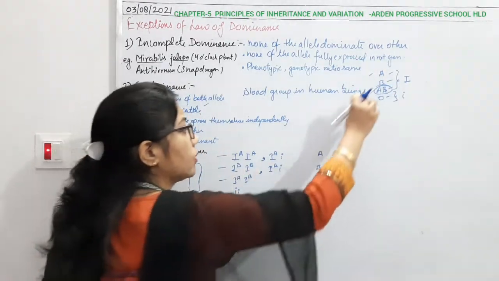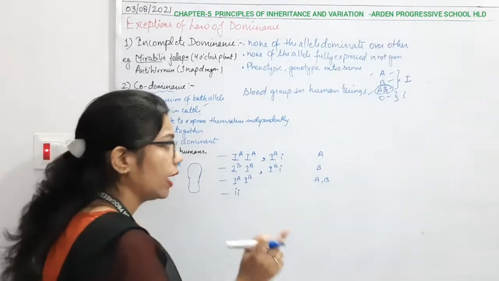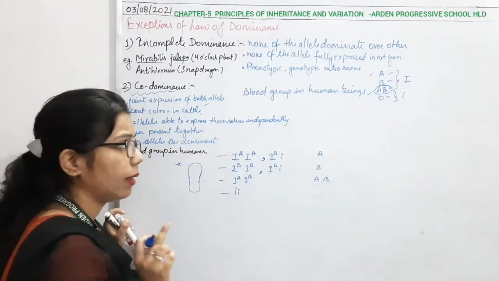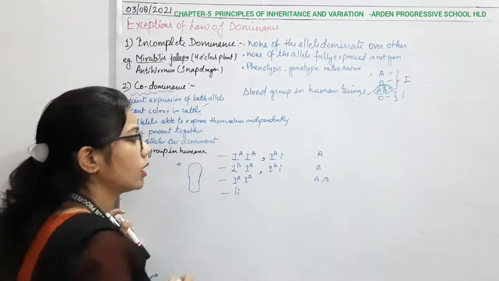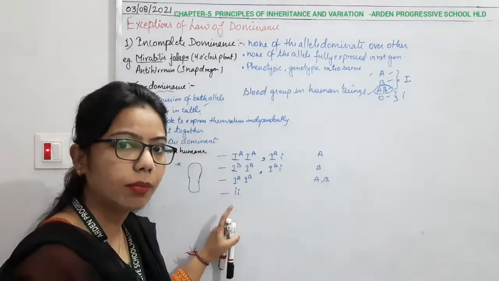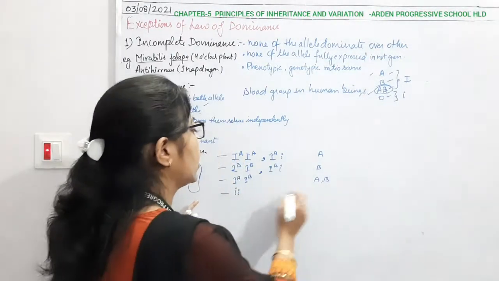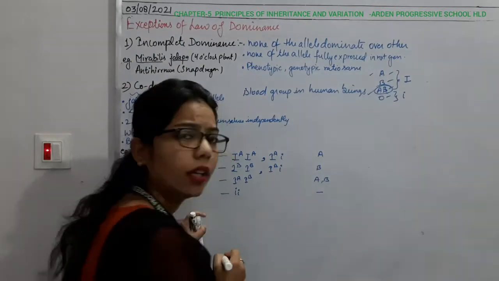So how many do we have here? We are having only gene I, having A, B and O alleles. And how many possible genotypes can there be? 1, 2, 3, 4, 5, 6. Six genotypes are possible. It is mentioned in your NCERT also. Okay, so in the case of this one, there will be no antigen.